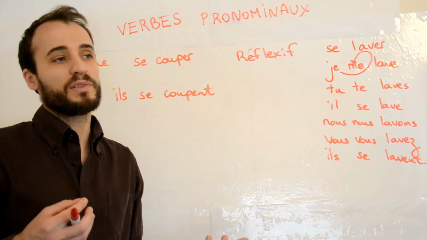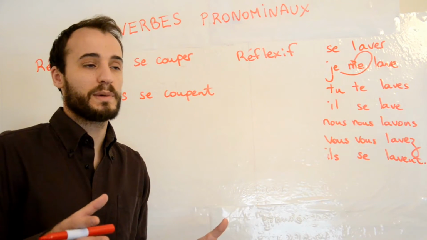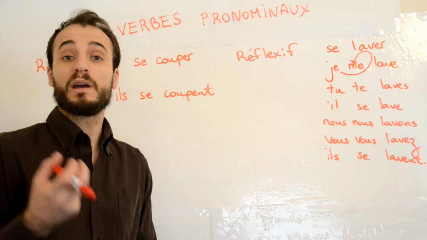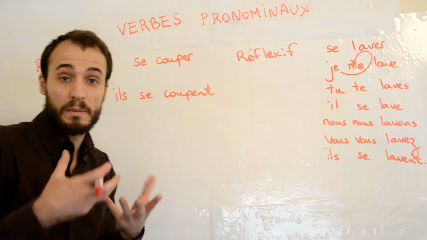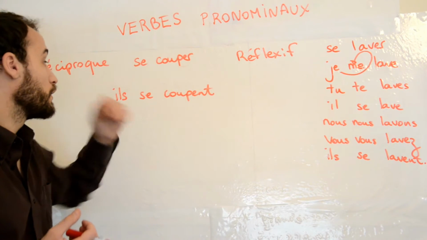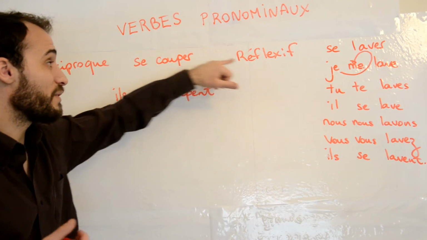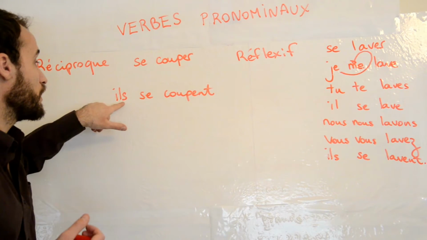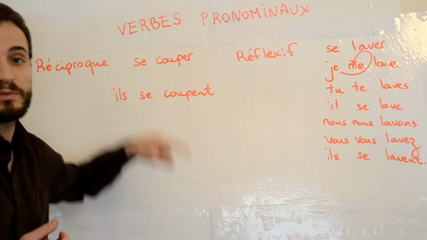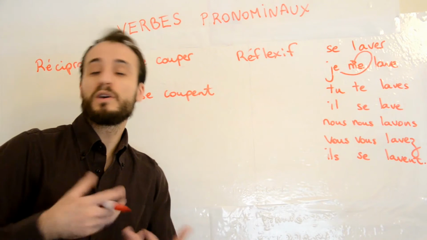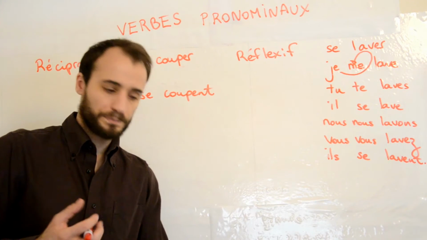In English, you've got a different way of saying those two aspects: themselves or each other. In French, we're using the same tool, the same method, which is verbe pronominal. So this one, se couper, can be either reflexive or reciprocal. So this one means either they cut themselves or they cut each other. Okay? The context most of the time helps you.